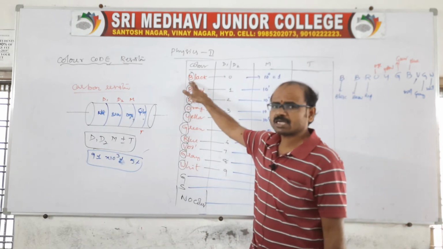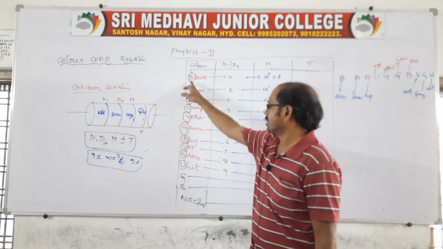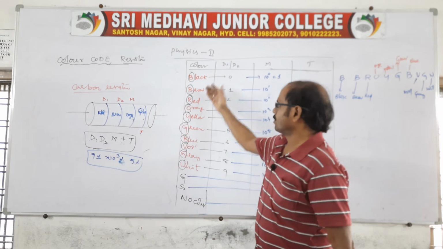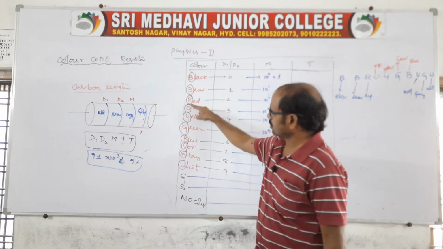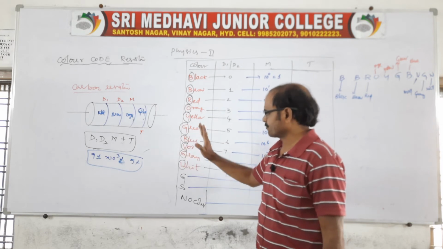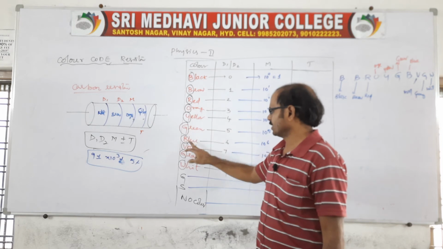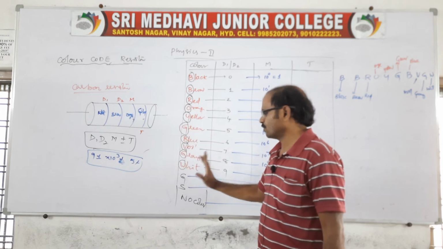Very simple, that's what I am telling. You start with black and end with white. So these two are extreme colors. Black and white are extreme colors. Black, that's what you remember: BB Roy of Great Britain had a very good wife. So B for black, brown, red, orange, yellow, green, blue, violet, grey, white.